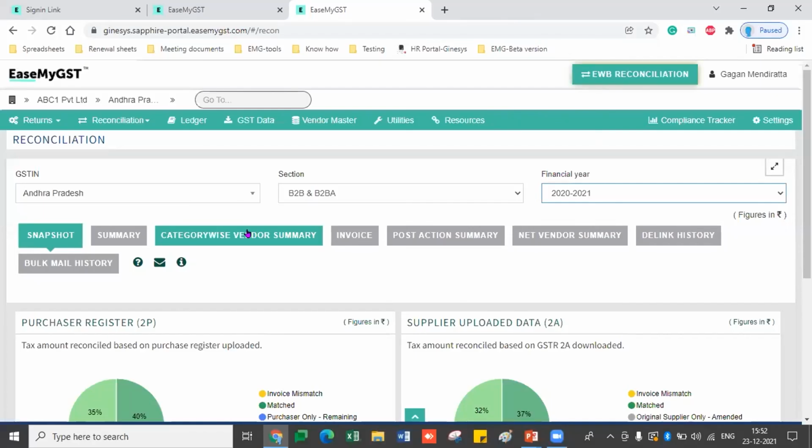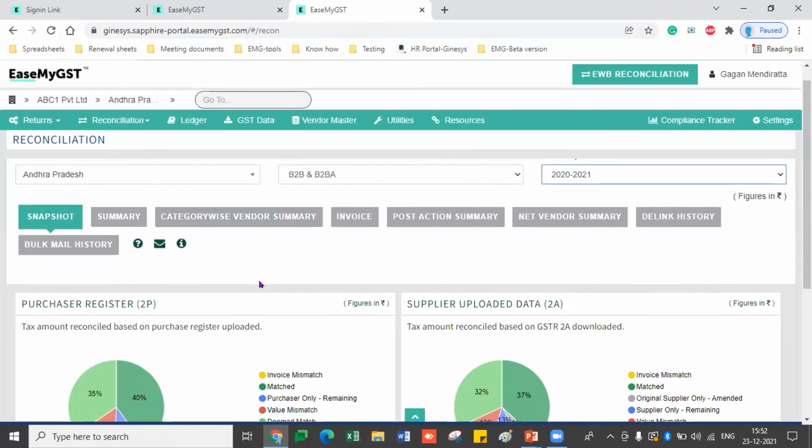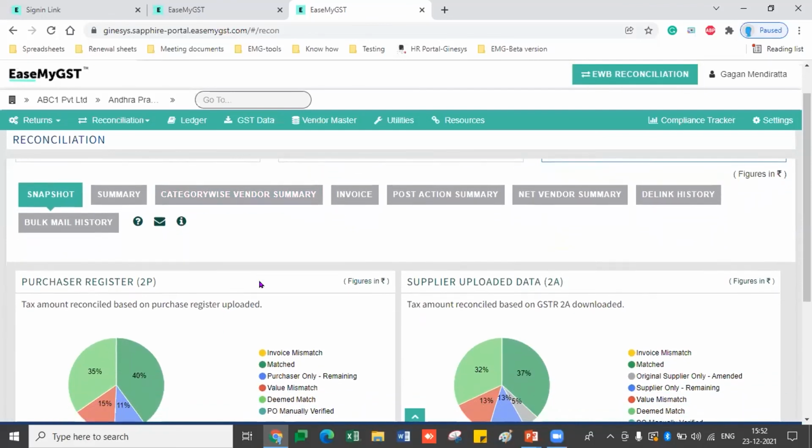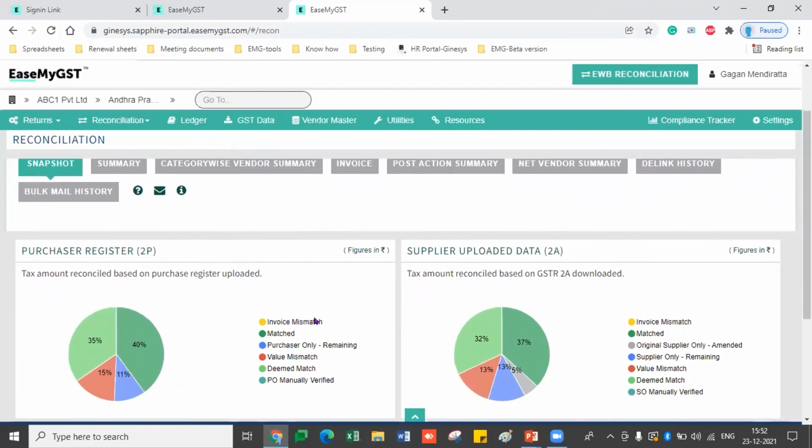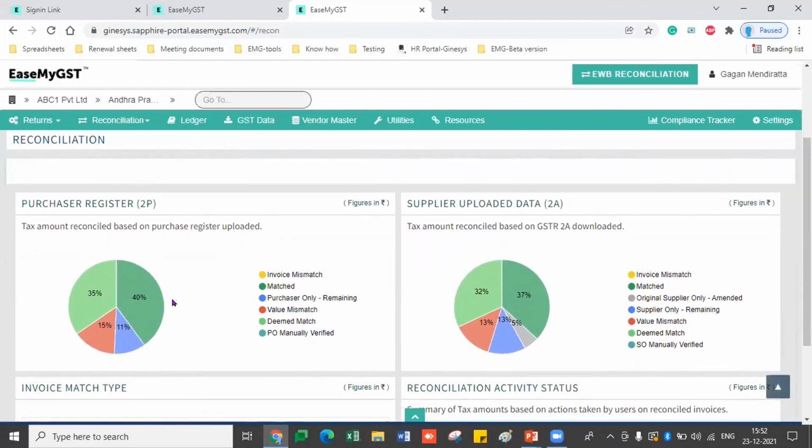Now, time is very less, so I just want to give you a glimpse of the reconciliation portal which we have prepared for you guys. Just by clicking on the reconciliation, you can go to the result section after downloading the GSTR-2A and GSTR-2B. So this is a snapshot summary which will provide you the brief.